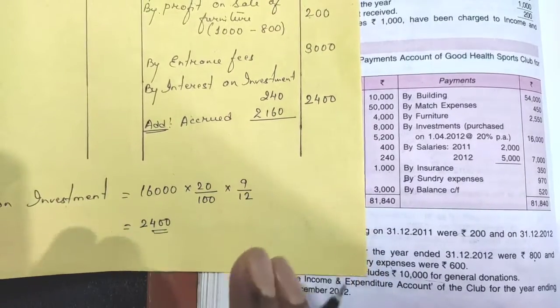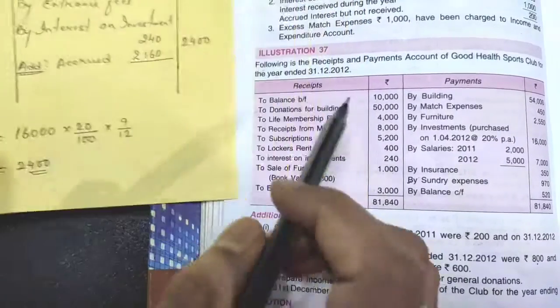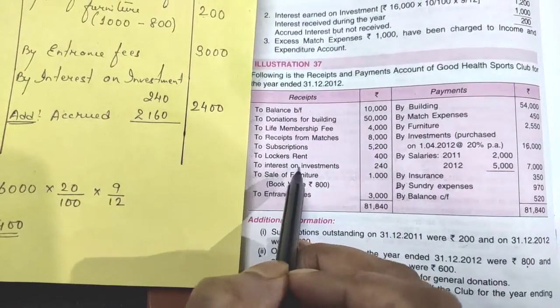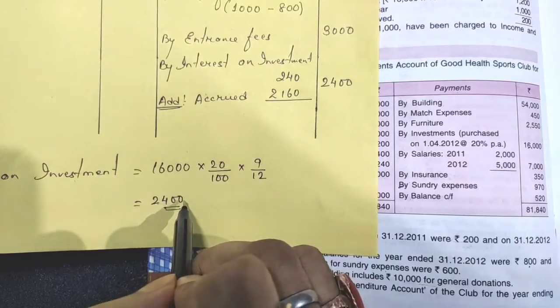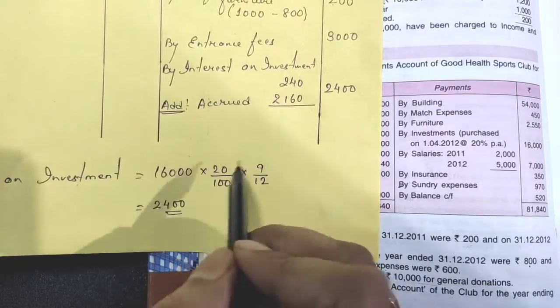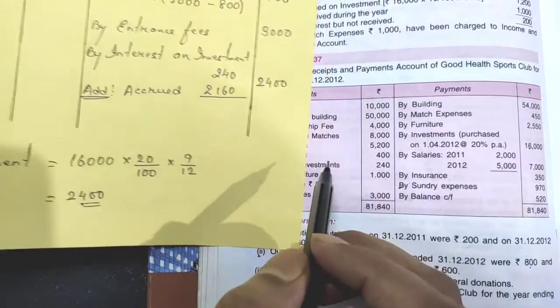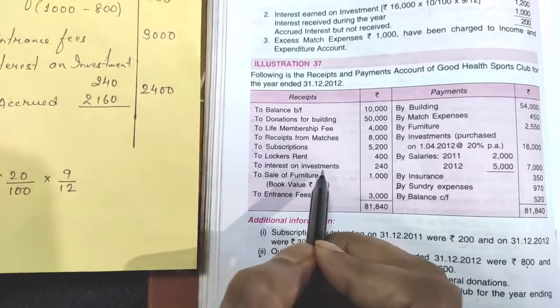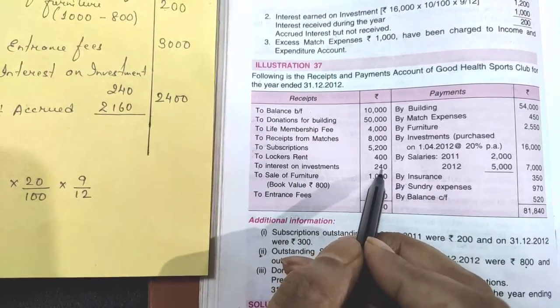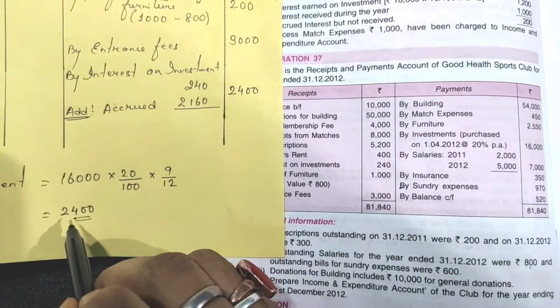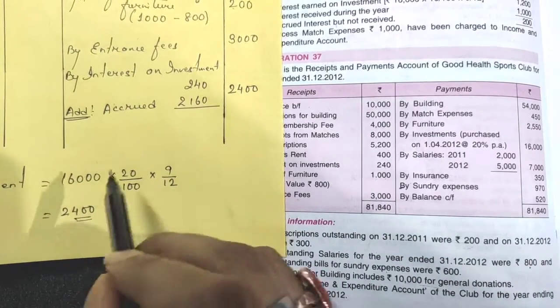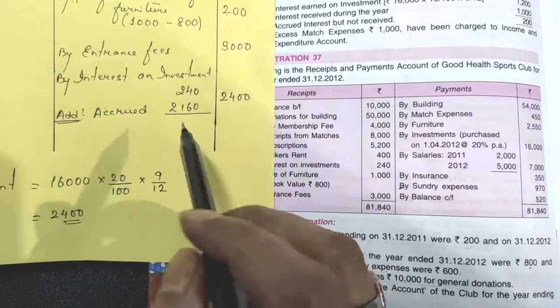Understand this point very clearly. You should have received, okay, in your receipt side, interest on investment should have been 2,400. But how much have you received in real? Actually, how much did you get? You see, to interest on investment, what is the amount here? 240. So actually you have received 240, but the amount of investment interest should be 2,400, right? So that means some amount is due. So that is called accrued.